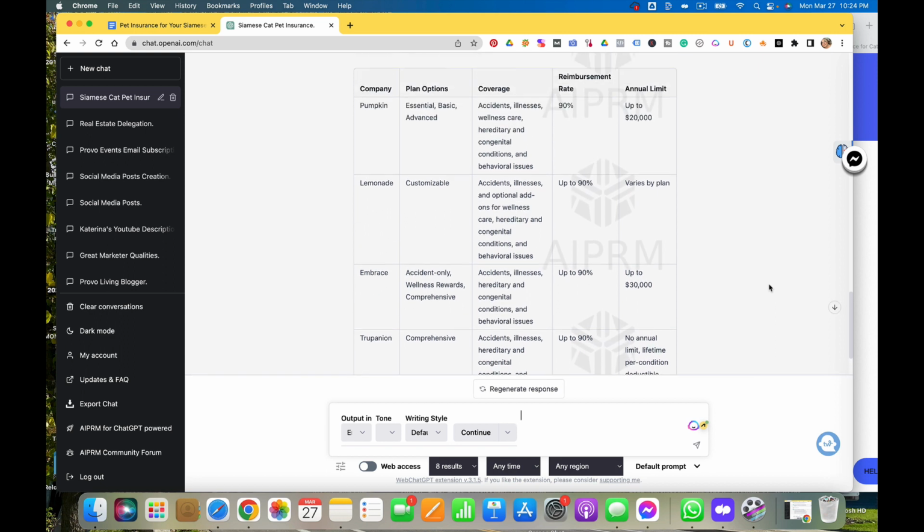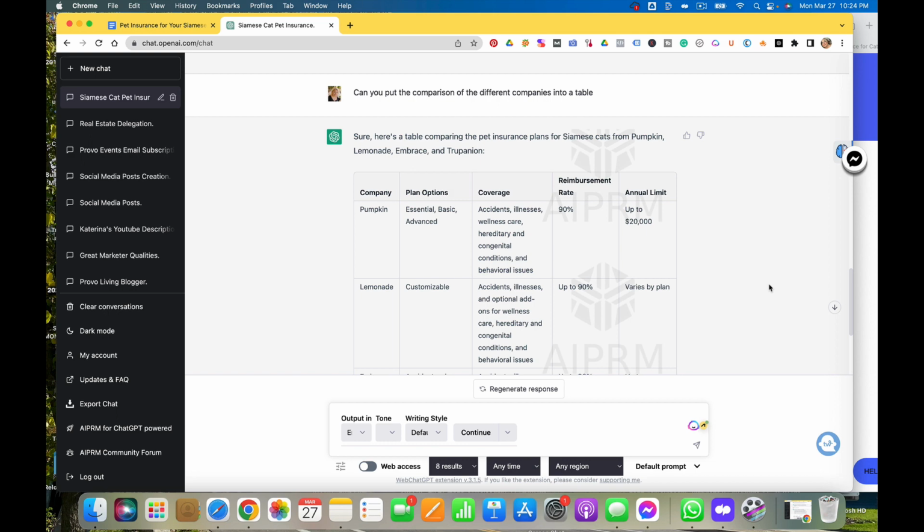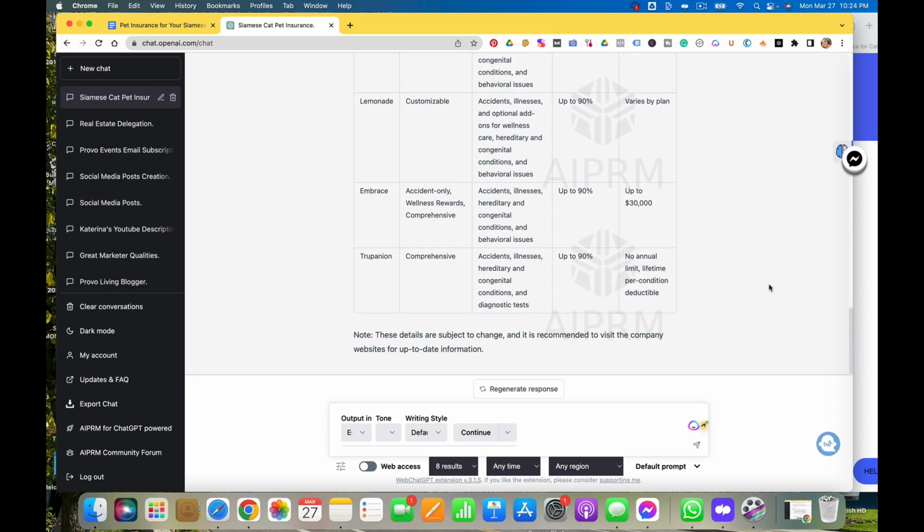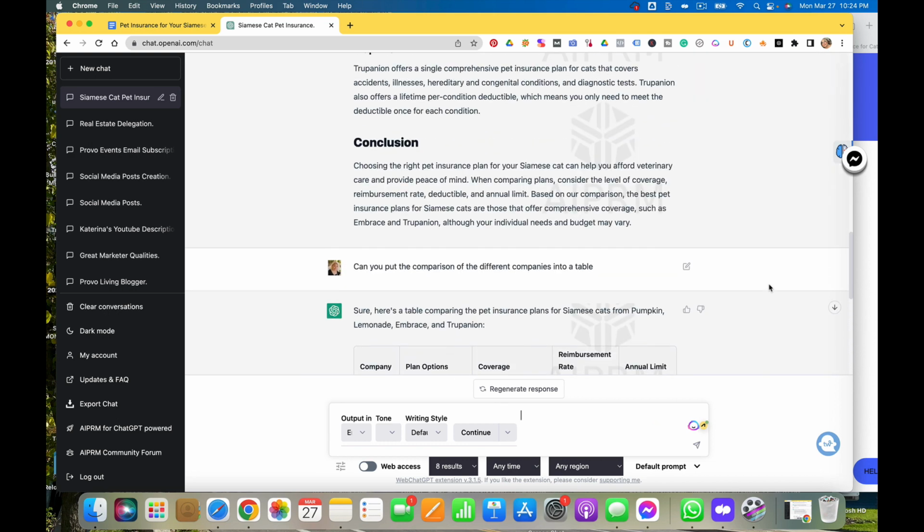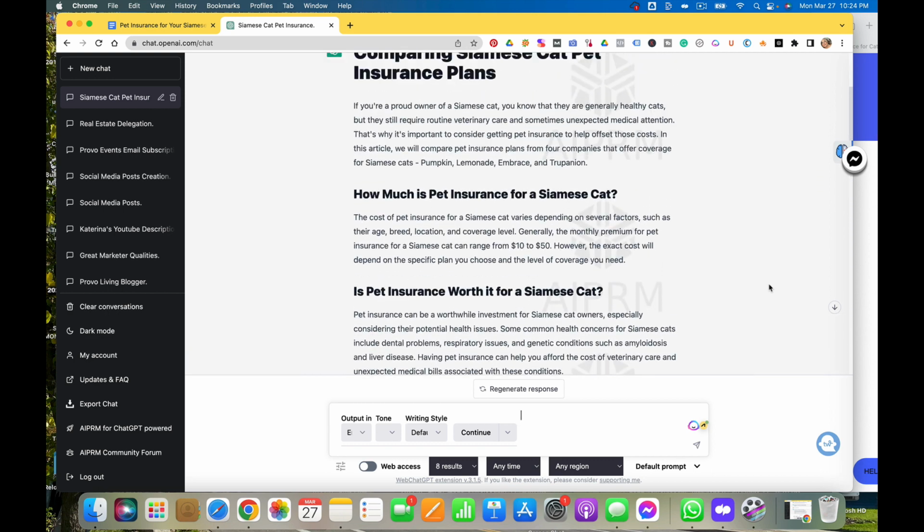Okay, so this is very good. All right, so that's how fast I could make a table, which is really good. All right, I really like this. So what I would do then is I would come over here and I would just copy it all.